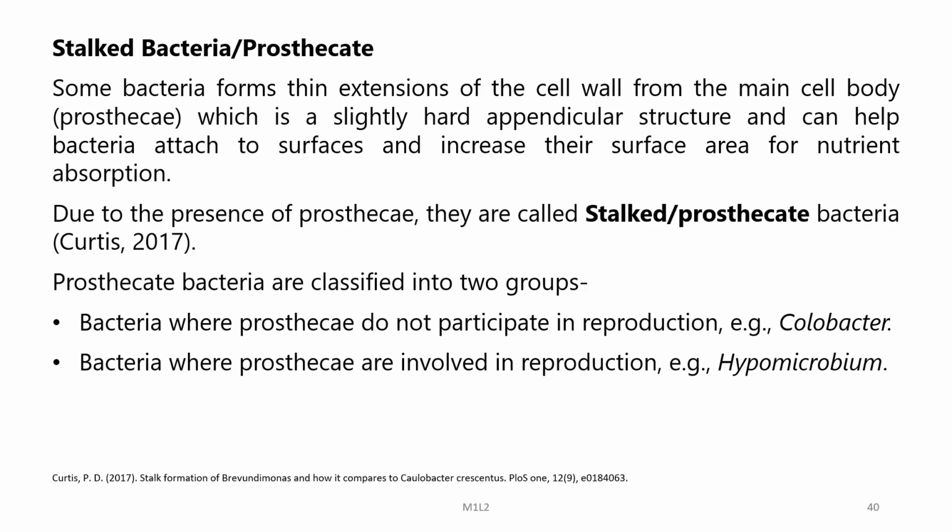Stalk bacteria. Some bacteria form thin extensions of the cell wall from the main cell body, which is a slightly hard appendicular structure and can help bacteria attach to surfaces and increase their surface area for nutrient absorption. Due to the presence of prosthecae, they are called stalked or prosthecate bacteria. Prosthecate bacteria are classified into two groups: bacteria where prosthecae do not participate in reproduction, example Caulobacter, and then bacteria where